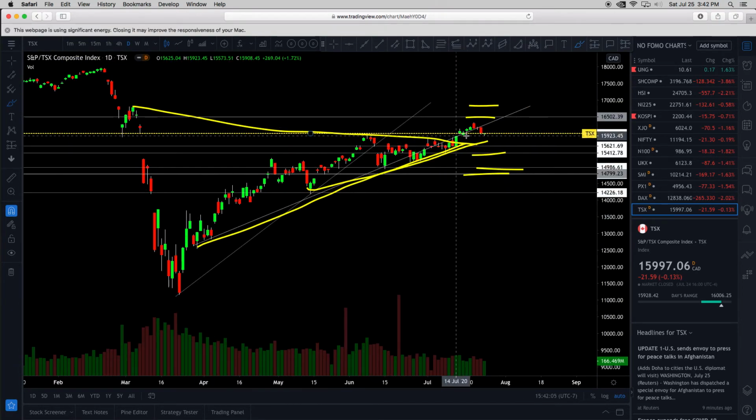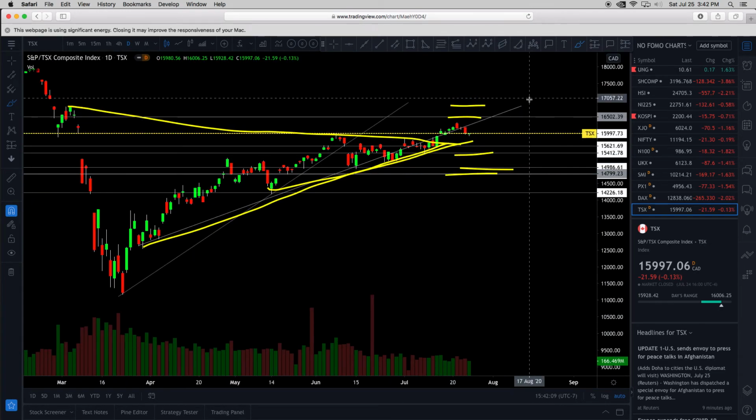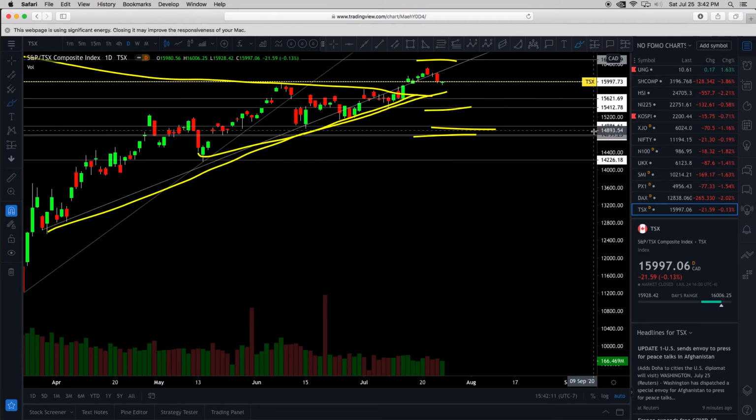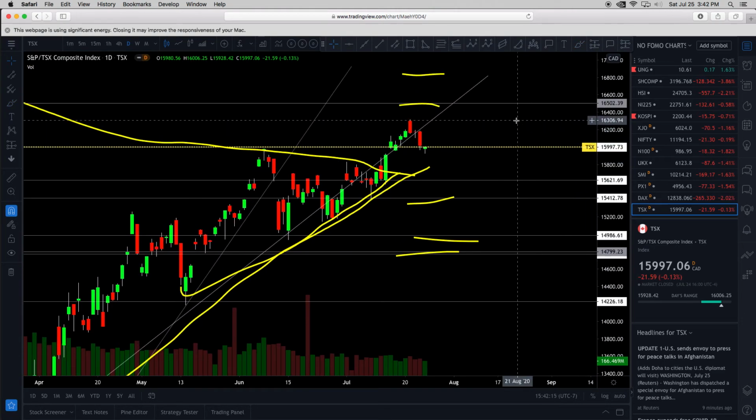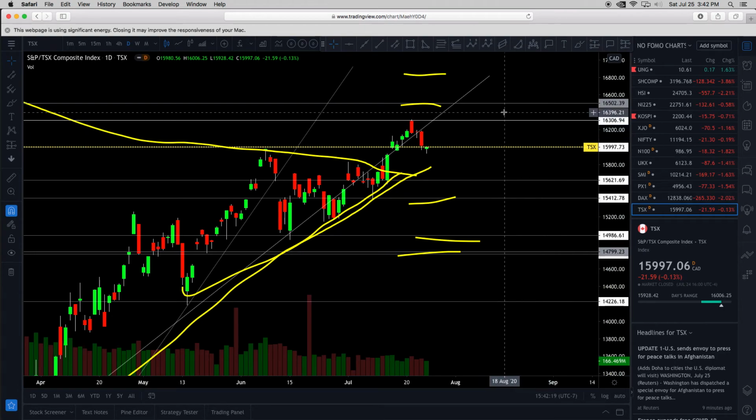So again, this is a much larger pattern. So we had an attempted breakout to the previous resistance level. Almost hit our target. Almost hit the previous target. The psychology is there, right? But now we can call it 16,307 Canadian dollars up here, right? So where's support? It's actually at support right now. Bounced very quickly on the last trading day, 15,923.